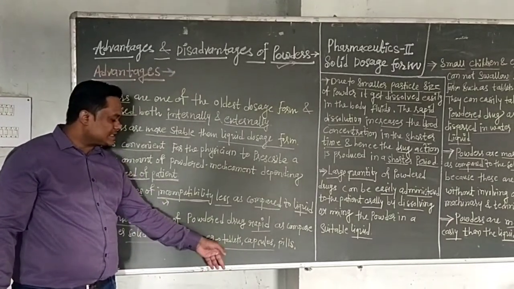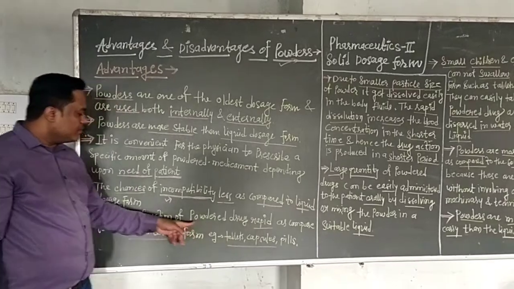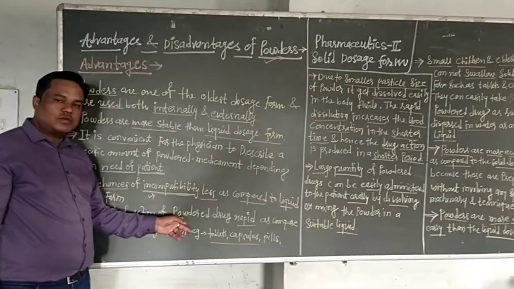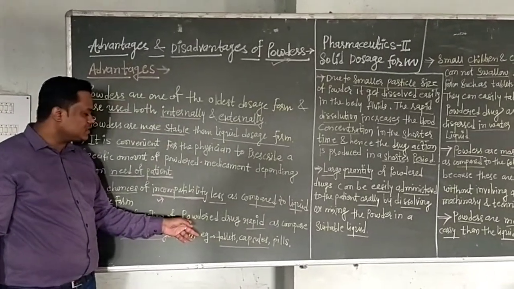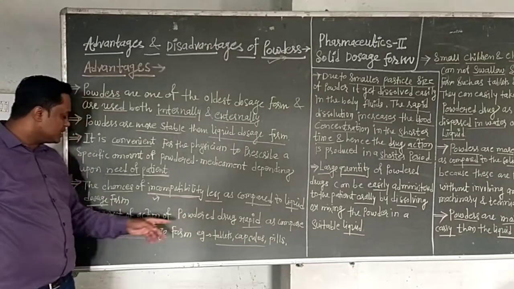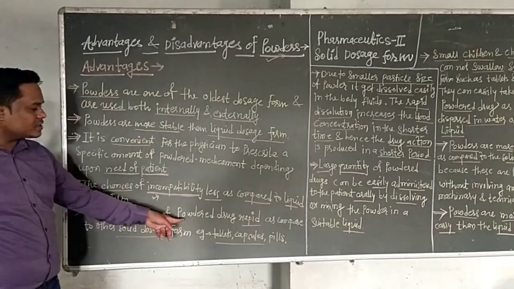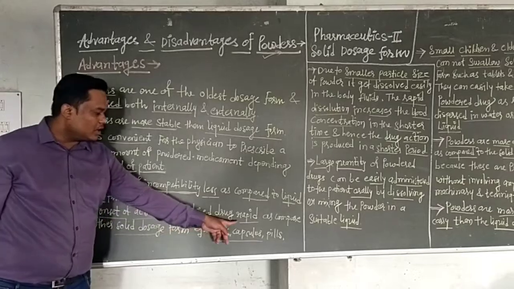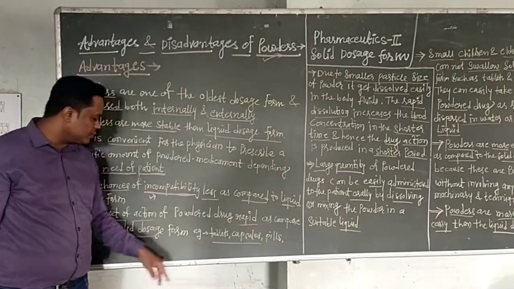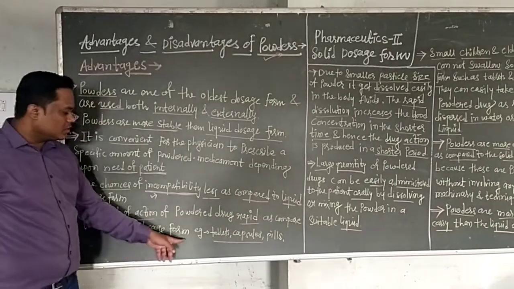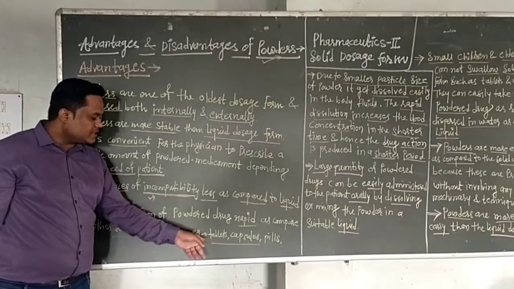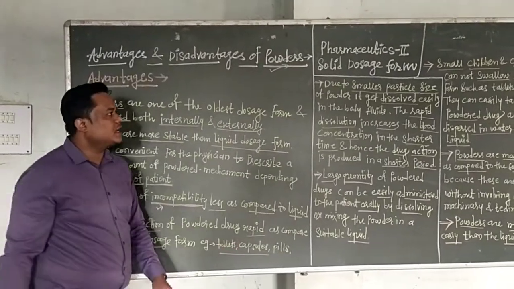In those the time for release is longer.